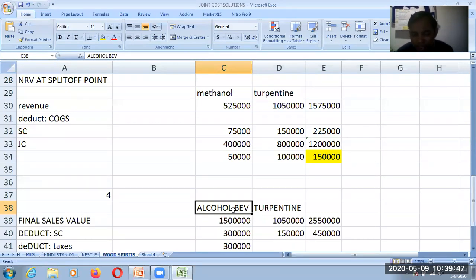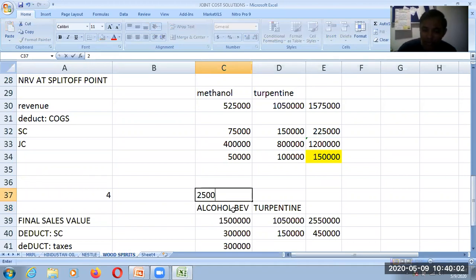Remember, there was a point given that when you are processing methanol or turpentine to produce another product, the quantity output does not change. It remains the same as it was in the input. So in that case, alcohol beverages is produced 2,500 liters and turpentine is 7,500 liters respectively.